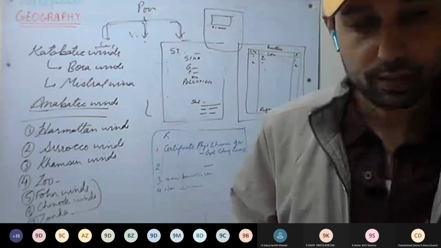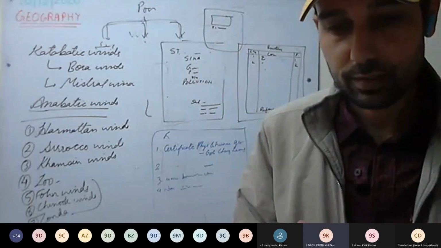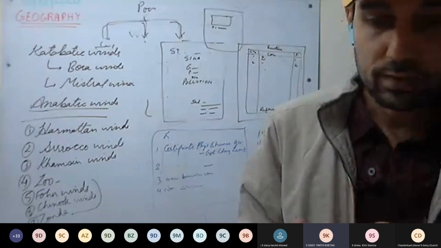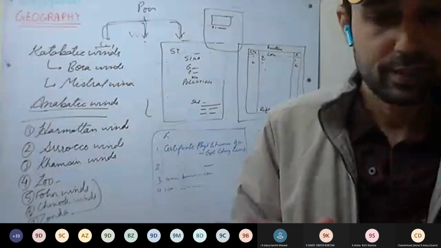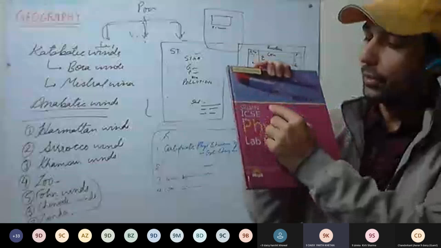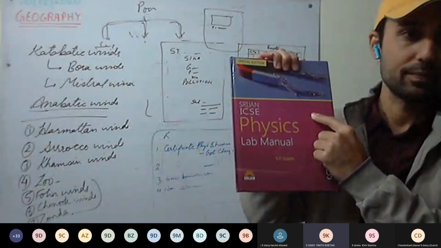In physics, where is that page? The first page of the physics. Index. One more thing. Excuse me, sir. Yes, the index page is there. You have to fill that one as well. And do one thing more: on top, write your name here as well. Name, class, and section.